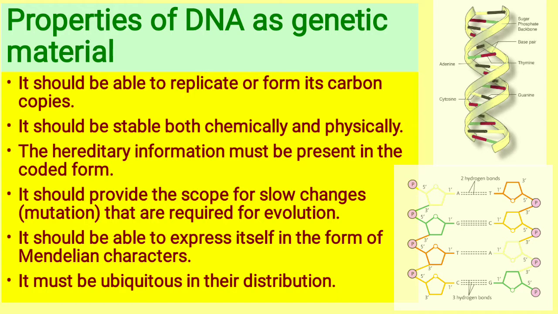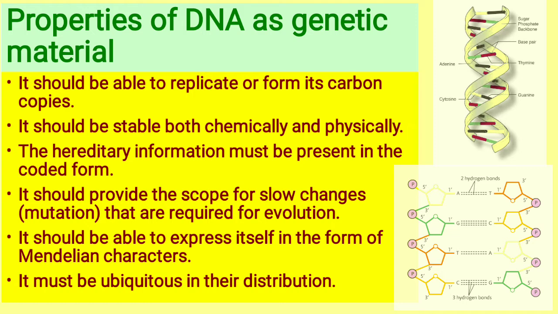So the properties now. The first property of a genetic material is that it should be able to replicate or form its carbon copy. In the book, the sentence is given as: it should be able to generate its replica.